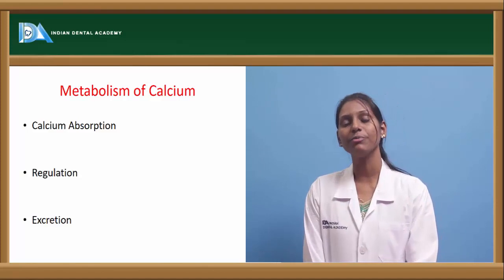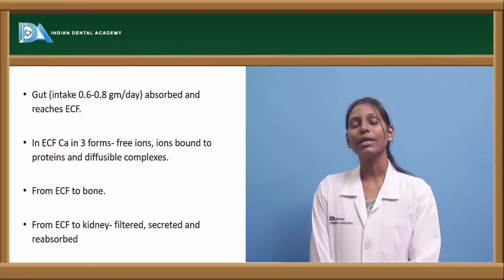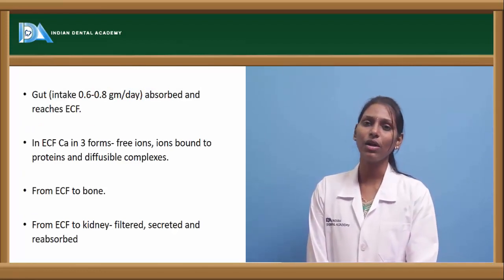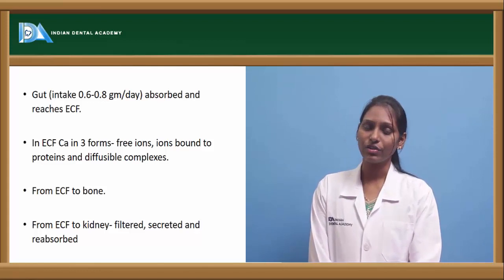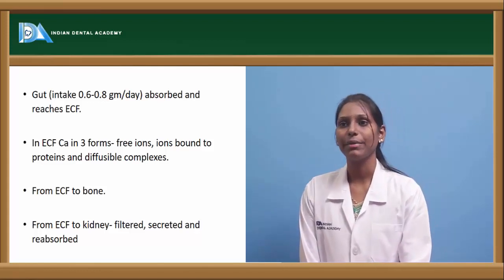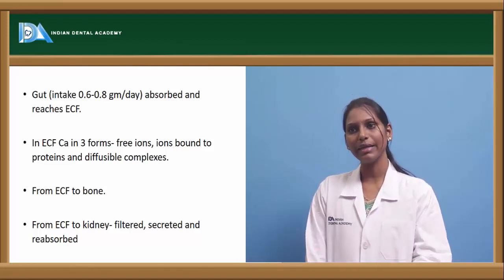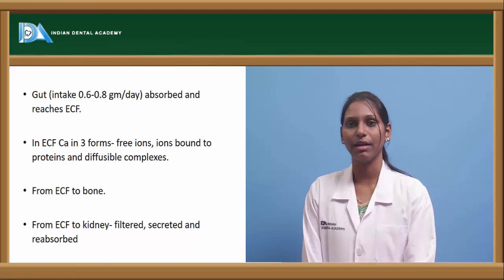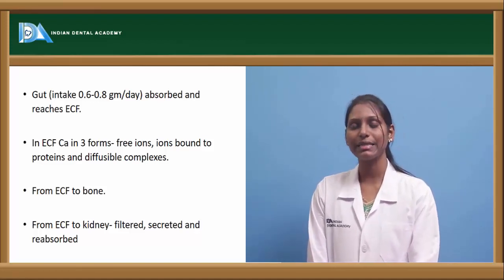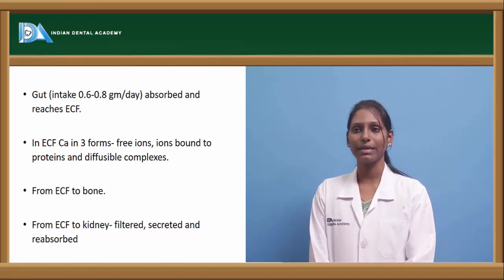We have calcium absorption, calcium regulation and calcium excretion. Coming to calcium absorption, normally we have something called the RDA, that is recommended dietary intake. Intake is about 0.6 to 0.8 milligram per day, and the gut absorbs the calcium and it reaches the ECF, that is extracellular fluid. In the ECF, calcium is again in three forms, as we have already seen: as free ions, ions bound to proteins, and as diffusible complexes.